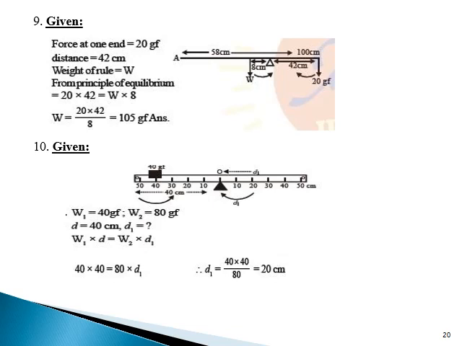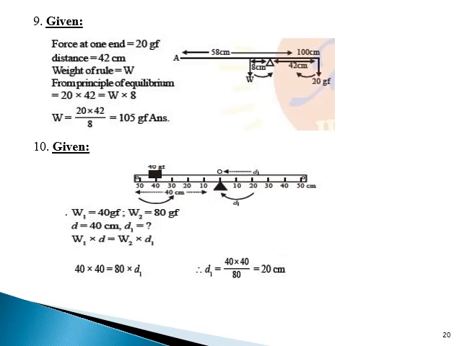Students, see the diagram. It's written uniform meter rule, that means 100 centimeter. They have said that the weight is attached to one end, so we have taken at 100 centimeter 20 gf. We have taken the fulcrum, the knife edge, as shown there. Then here it's written force at one end 20 gf, distance equal to 42 centimeter. Weight of the rule is W. From the principle of equilibrium, 20 into 42 is equal to W into 8. Now how did we get 42? Simple: 100 minus 58 you will get 42. 58 minus 50 you will get 8. Therefore W is equal to 105 gf.